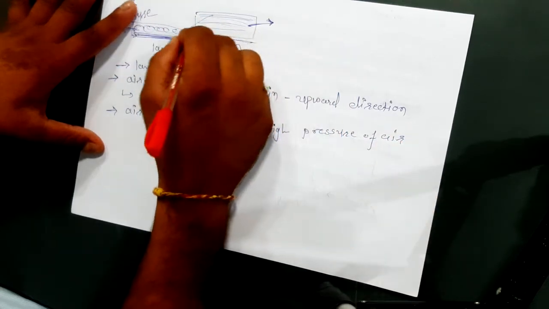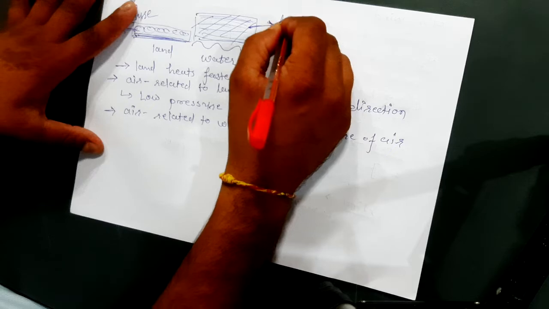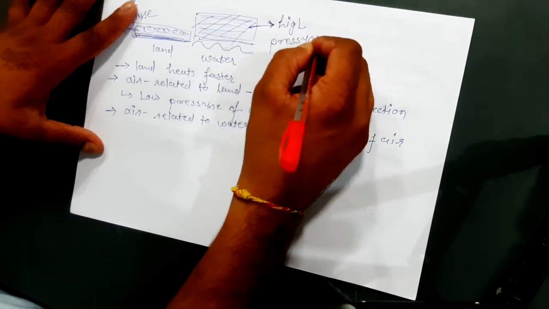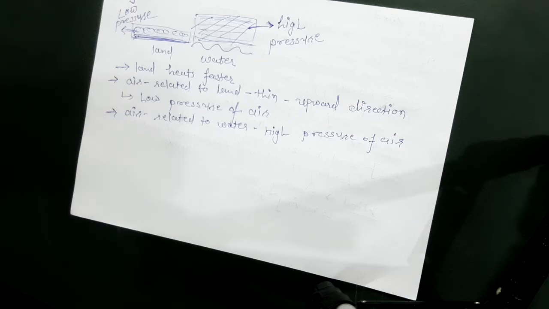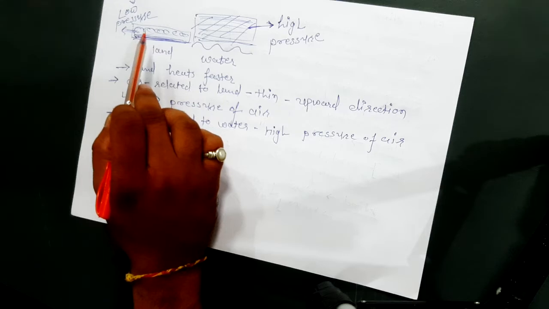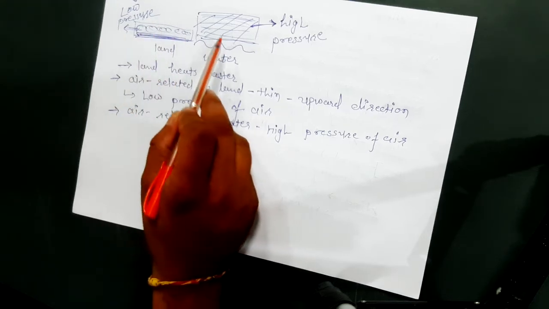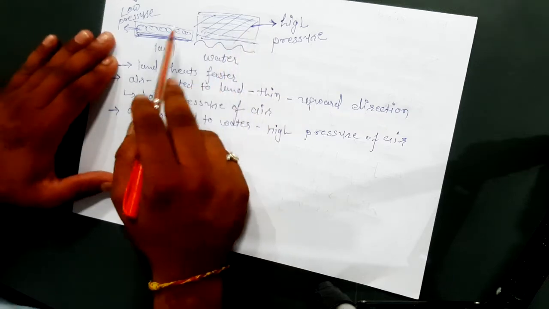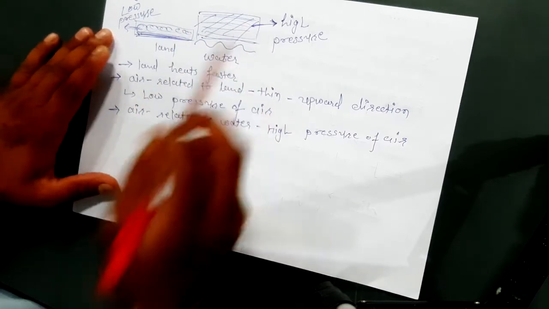Here we get high pressure of air because it does not get heated rapidly. The land and the air related to land will be warmer, and the air above the water will be less warm than the land. So here we will have high pressure.